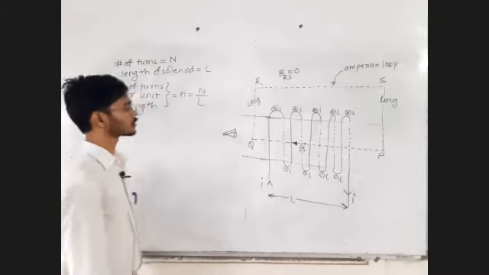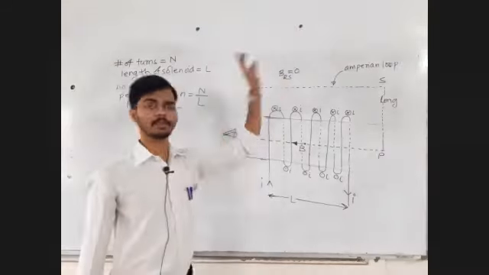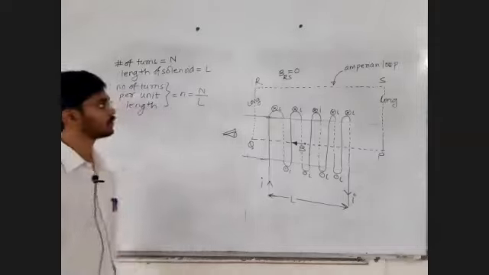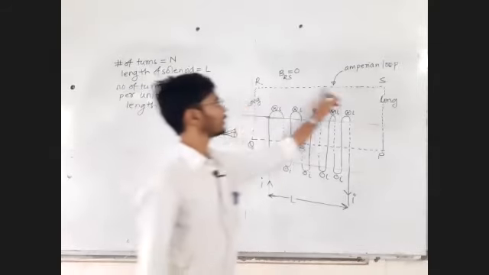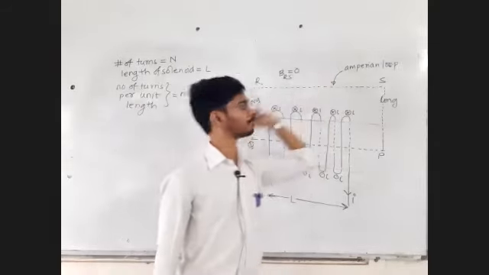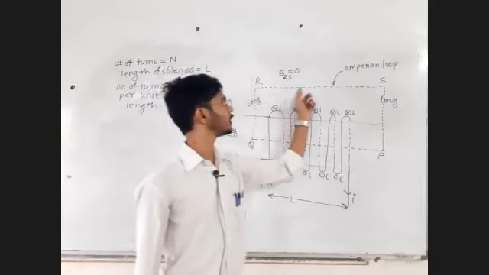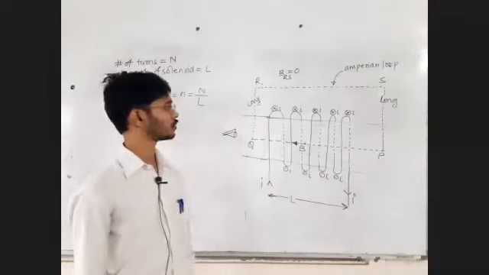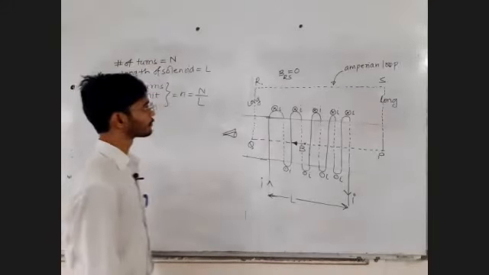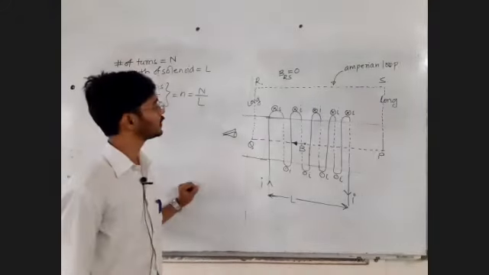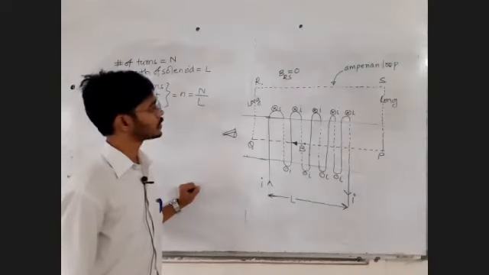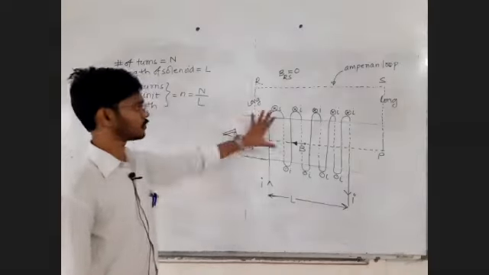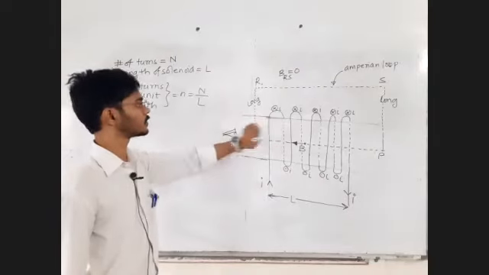Reply in the chat box. For this segment, I am taking the magnetic field as zero. So for all these dl over the segment RS, I'm going to take the magnetic field as zero. Is that okay? Because I am at a very long distance from this current carrying conductor system.